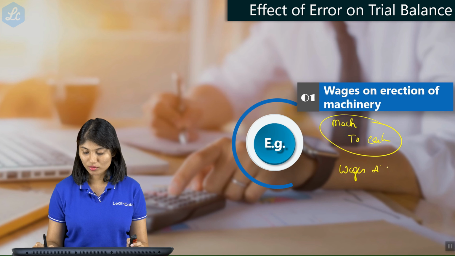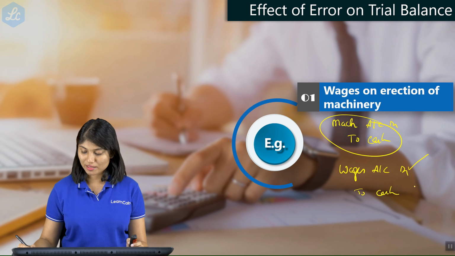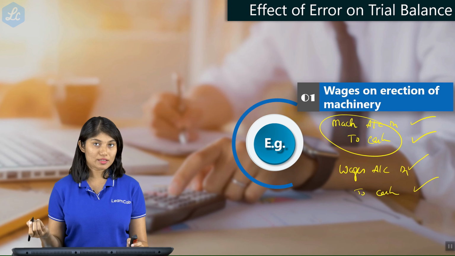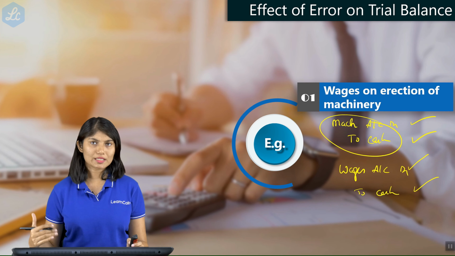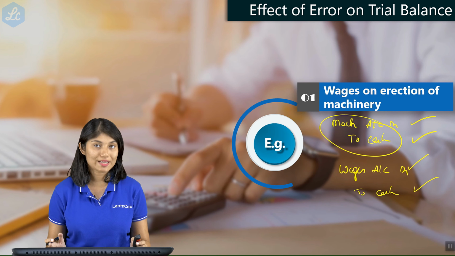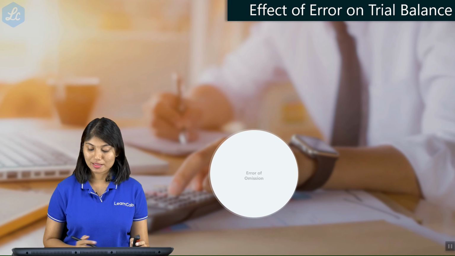So, wages account has been debited and cash account is credited. Now what happens? There is a debit and there is a credit. In the earlier scenario also there was a debit and there is a credit. It has to be that way. Now also, even after you made the error, there is a debit and there is a credit. So will the trial balance show you this mistake? No, because both the sides are going to tally, right? So this will not show you an effect in the trial balance.